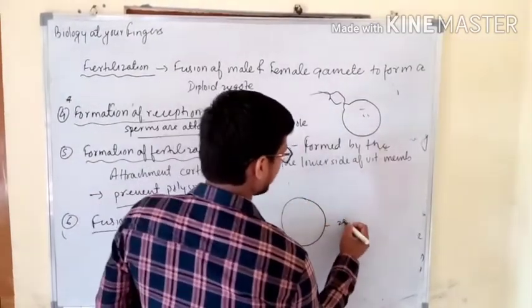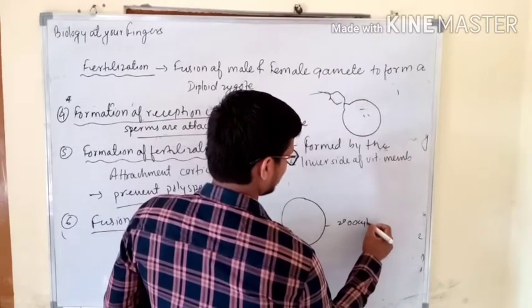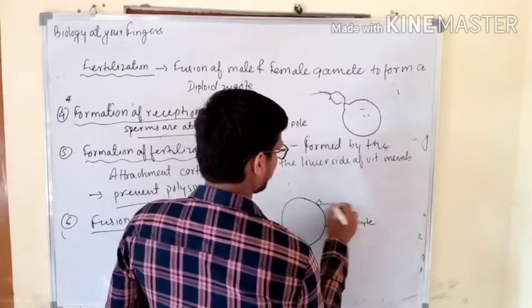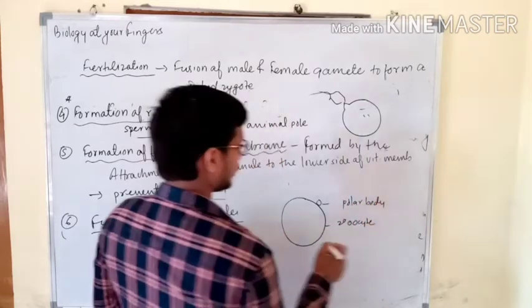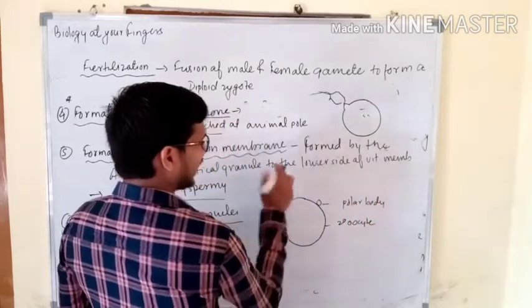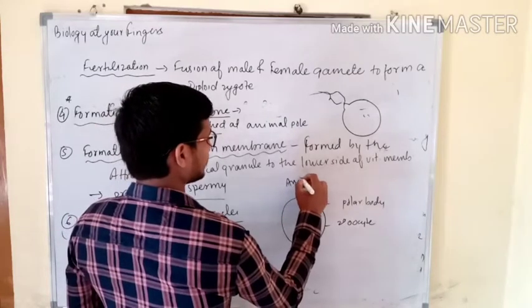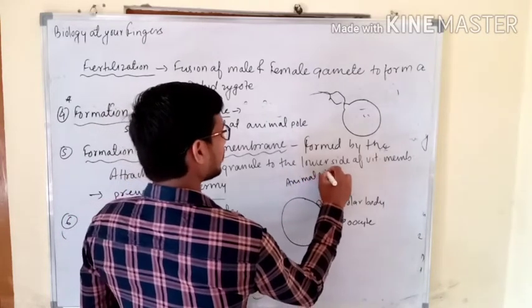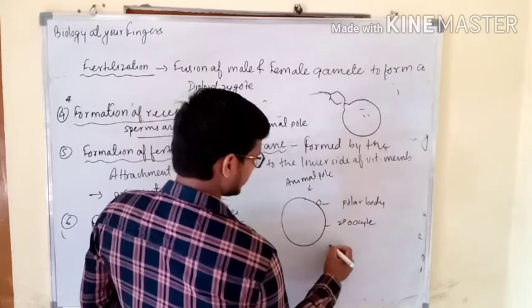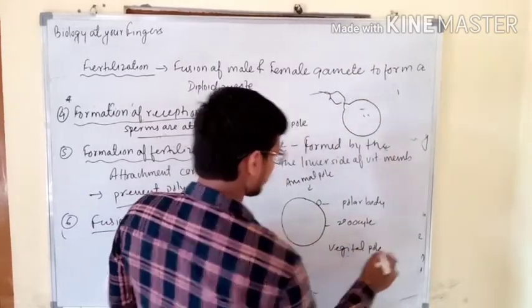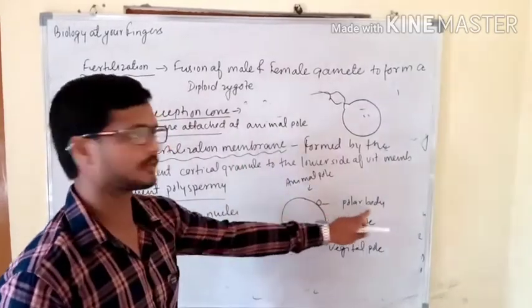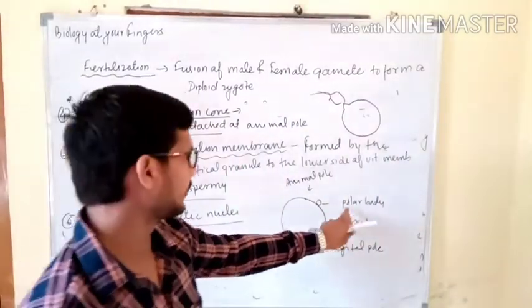This was the secondary oocyte, and as you know that there will be a small polar body also. And as you know, on the animal pole, this region is the animal pole, and this one was vegetal pole. So later on, this polar body, the second polar body, will degenerate.